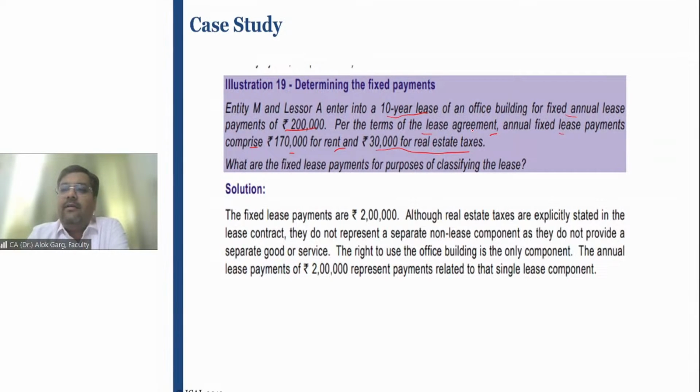And that is why, if you are paying a rent and if you are paying a maintenance, you are only saying that my minimum lease payment or future lease payment is 30,000 rupees. You are not saying that my future lease payment is 35,000 rupees, because 5,000 rupees is for maintenance services, for which the lessor is giving you additional goods and services. It is a separate non-lease component. But in this case, this entire 2 lakh rupees is the fixed lease payment, right?